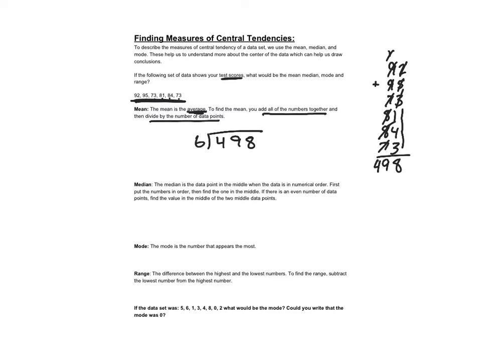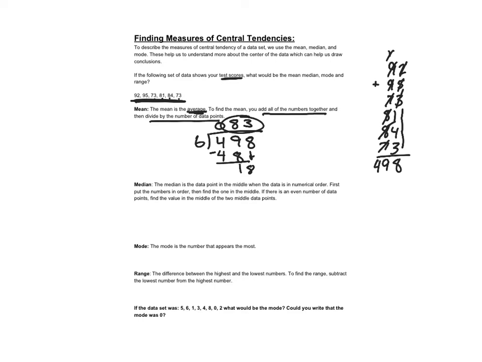So 6 goes into 0 or 4 0 times. 6 goes into 49 8 times. We're going to subtract 48. We get 1. We bring down the 8. 6 goes into 18 3 times. So 83 is the average. That would be the average or the mean of your test scores. Okay, so that's how you find mean.